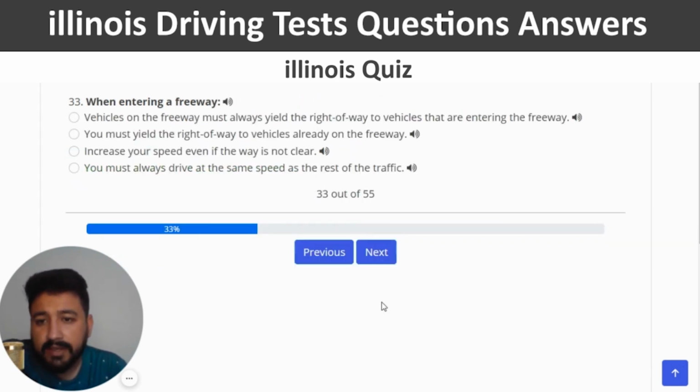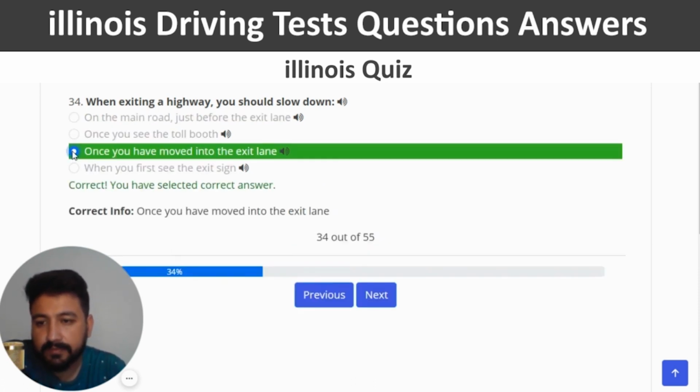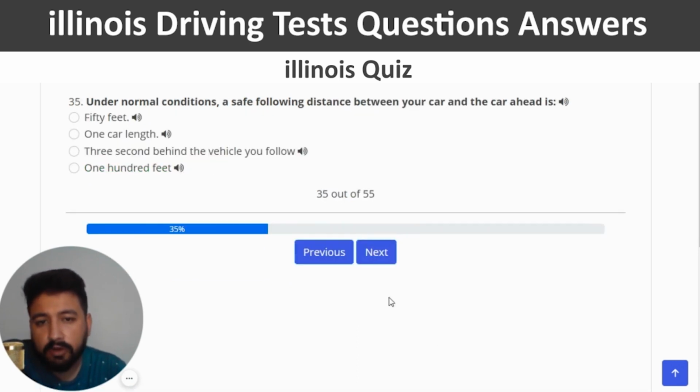And next. When entering a freeway, you can select the second option, which is you must yield the right of way to vehicles already on the freeway. Correct. And next. When exiting a highway, you should slow down once you have moved into the exit lane, which is the third one. Yeah, and next. Under normal conditions, a safe following distance between your car and the car ahead is 3 seconds behind the vehicle you follow, which is the third option again.